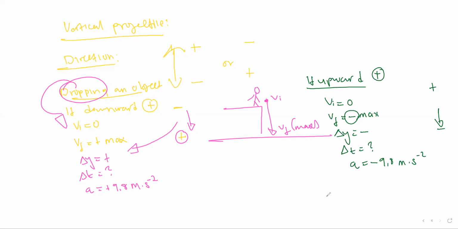In terms of graphs, let's look at graphs. Here we're talking about dropping an object.